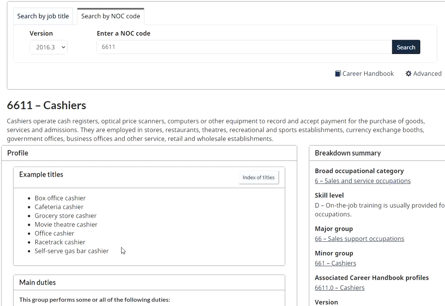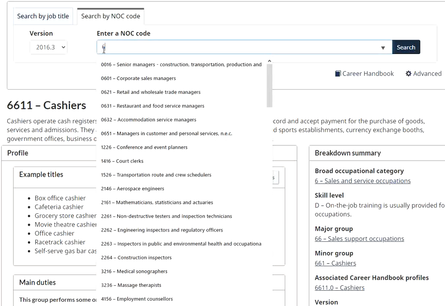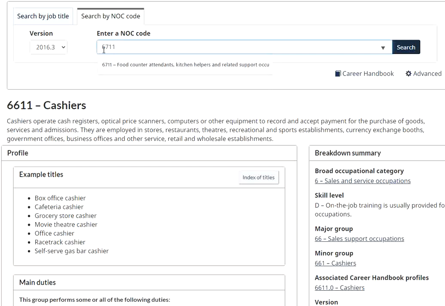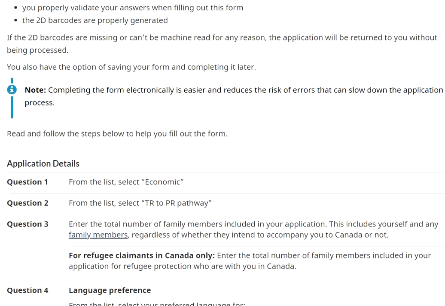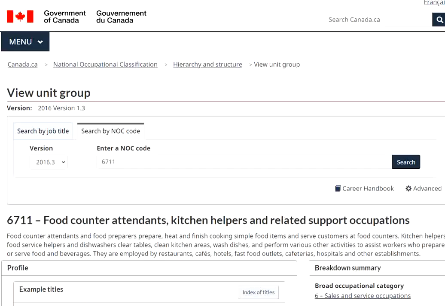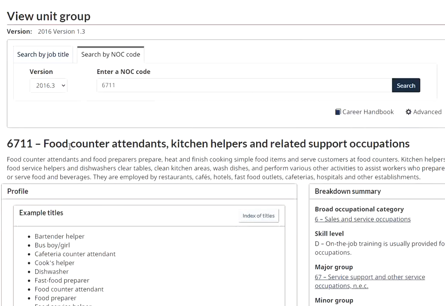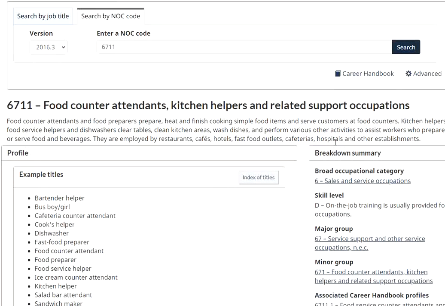Now, some people have confusion about 6711, like if you are working in hospitality or food and beverages. I'm afraid you will not be able to qualify under this NOC, and I've covered it in the past also to clear many of your doubts. If you are working at Tim Hortons, say, and trying to put your application under 6611, definitely you will not qualify, because they are asking for someone working as a cashier. 6711 is an entirely different NOC: food counter attendants, kitchen helpers, and related support occupations.